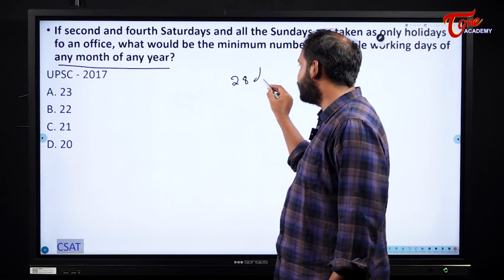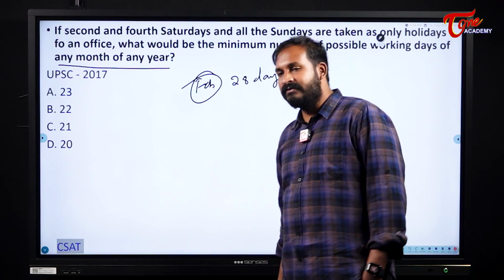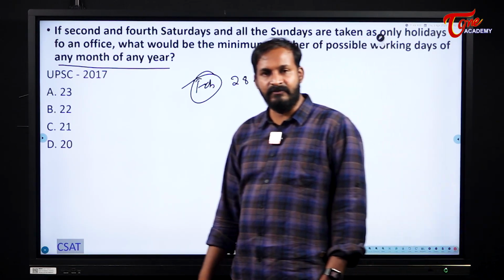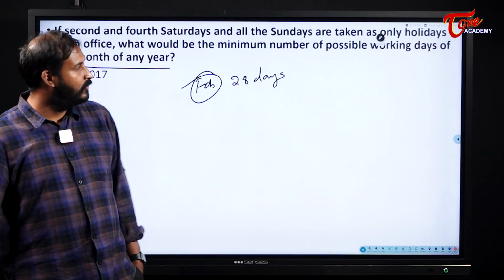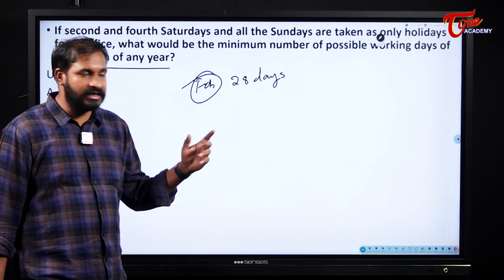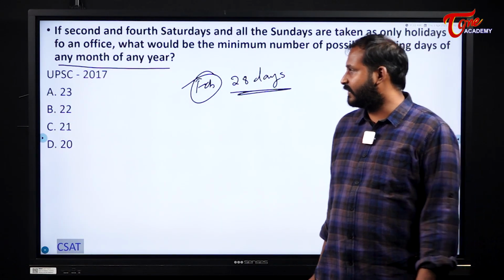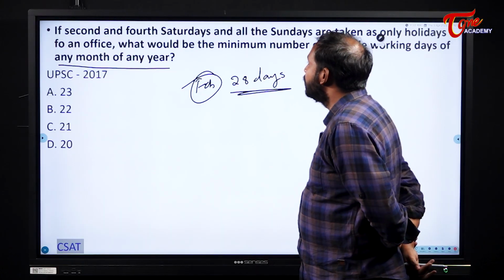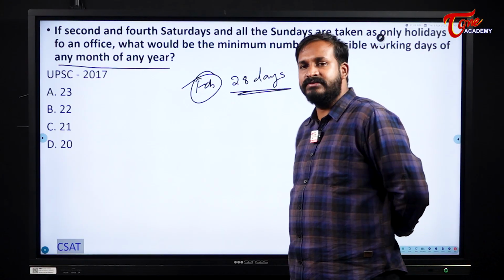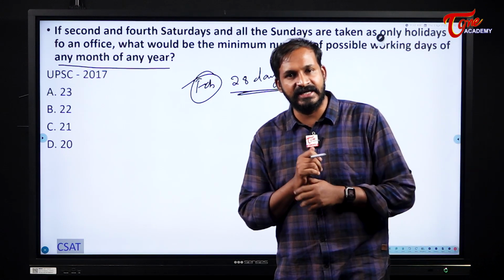Why? Because February month will have the least number of days for us here. Now, to get the minimum number of working days in any given year, I will take 28 days month only. Next, tell me when we can afford that maximum number of Sundays and Mondays. How we can align the maximum number of Sundays and Mondays?